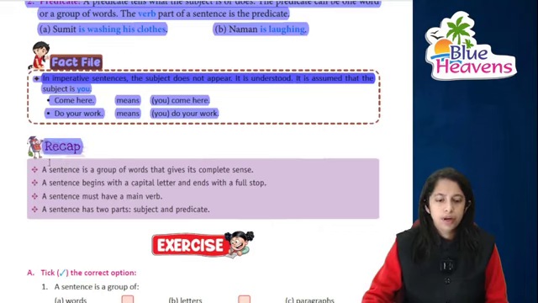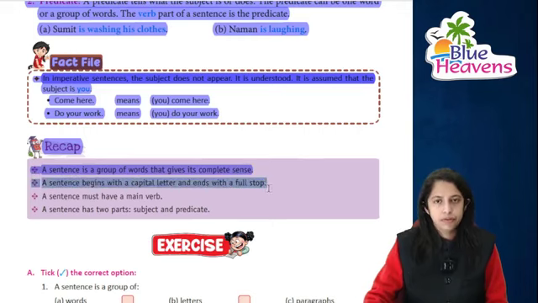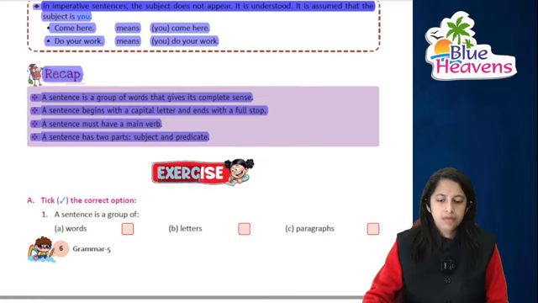So there is a short recap. A sentence is a group of words that makes a complete sense, whereas a sentence always begins with a capital letter and it ends with a full stop. We all know this. Sentence के पास एक main verb होती है और sentence के 2 part होते हैं, subject और predicate. Right. Moving on to the exercise.